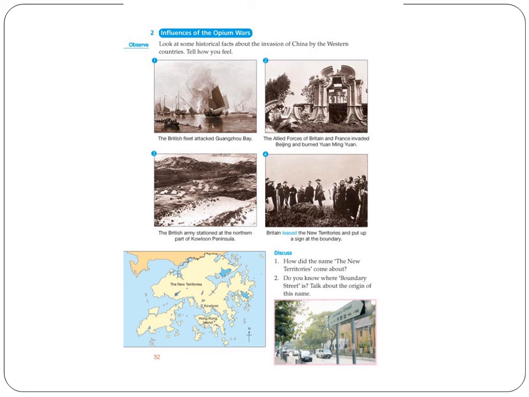According to the Treaty of Beijing, China leased the Kowloon Peninsula north of Boundary Street to Britain. Now, do you know where Boundary Street is in Hong Kong? Find out.